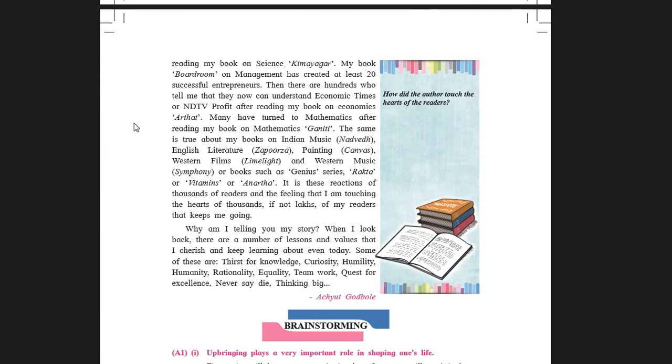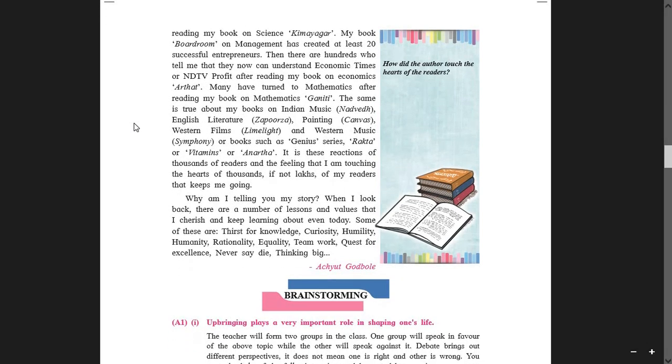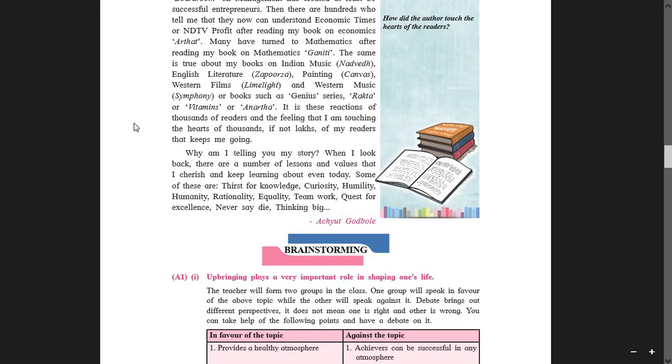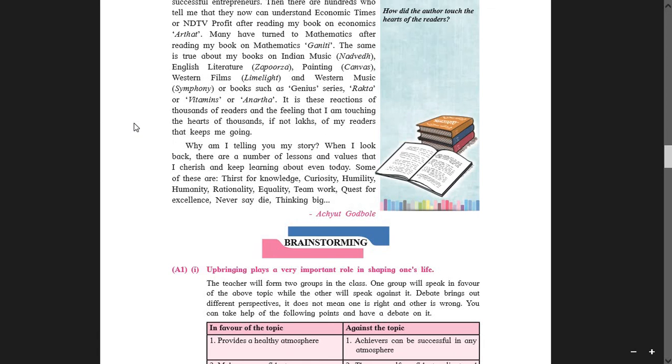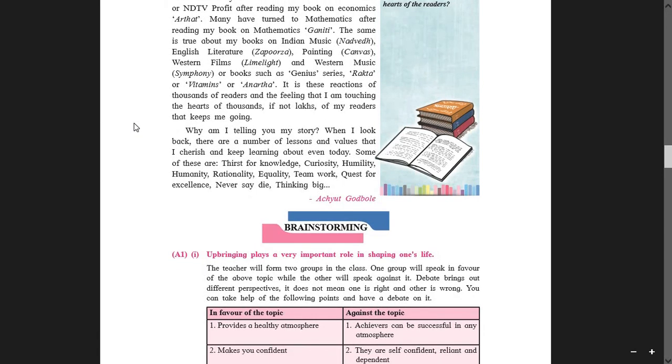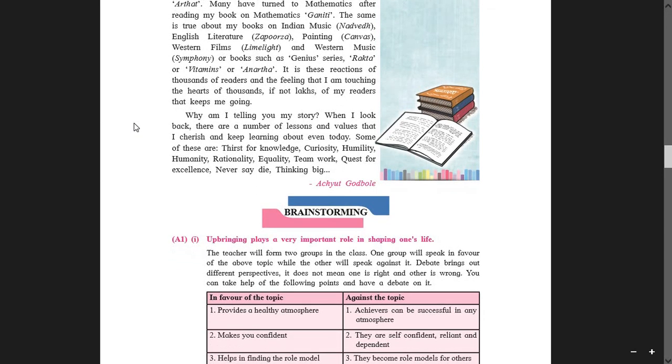He met good people, okay? And he was a man with a strong willpower. So students, something that counts in our life is the strong willpower. On that basis, one man could make his own future, as Mr. Achyut Godbole did.